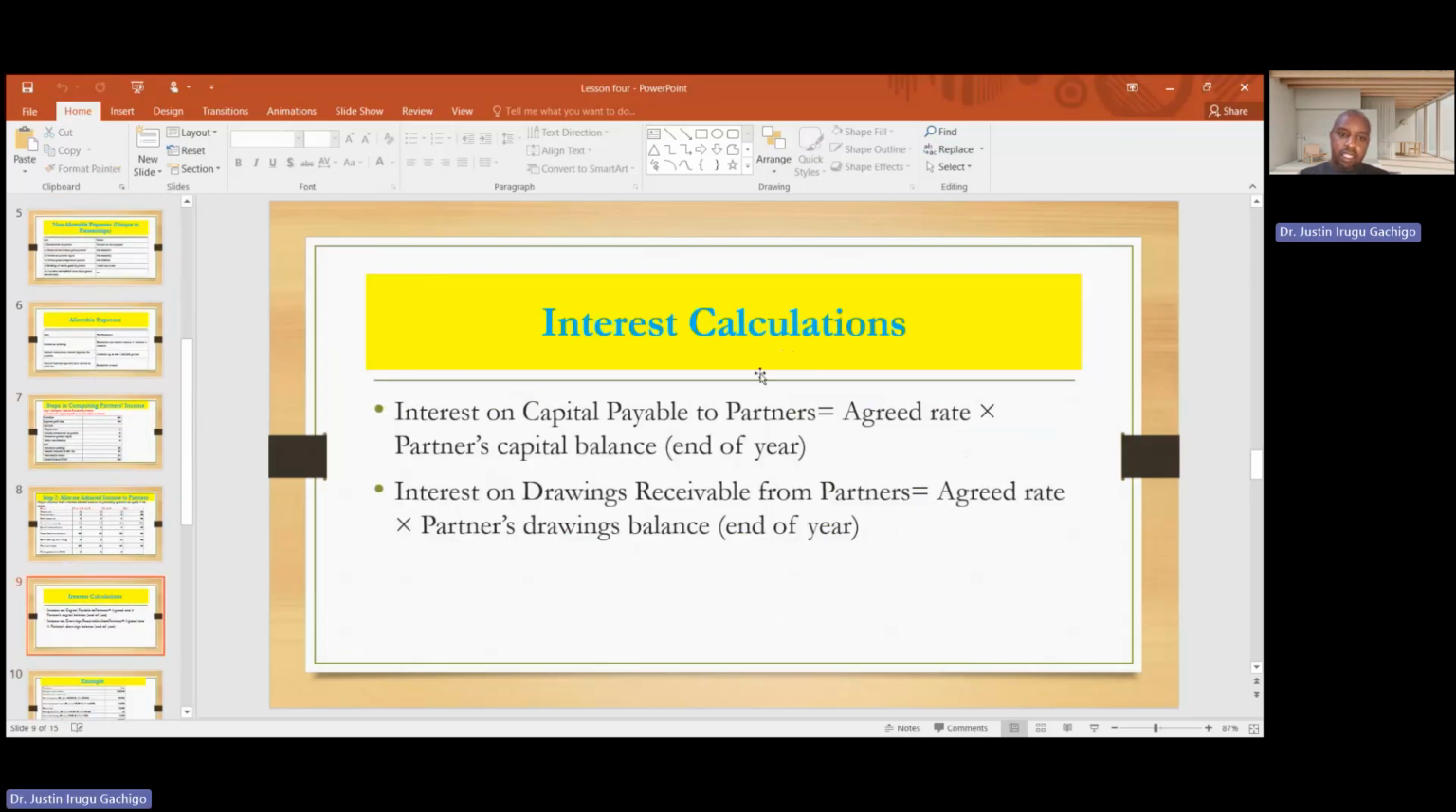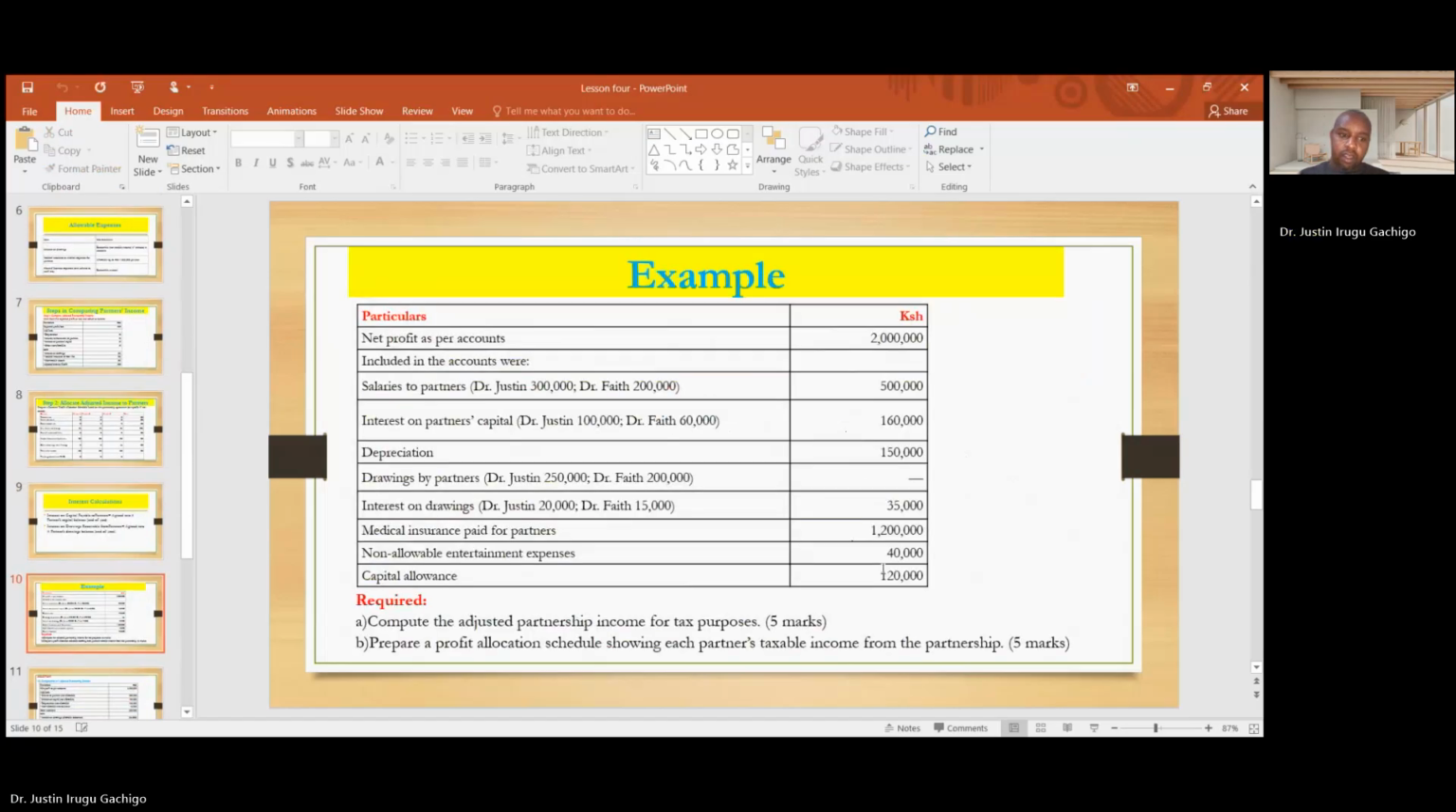How to calculate the interest? Interest on capital payable to partner is equal to the agreed rate times the partnership capital balance at the end. Interest on drawing receivable from partner is equal to the agreed rate times the partner's drawing balance at the end of the year. An example,